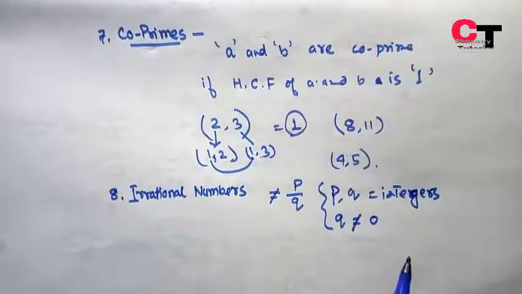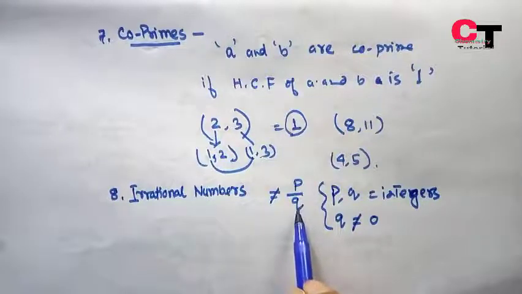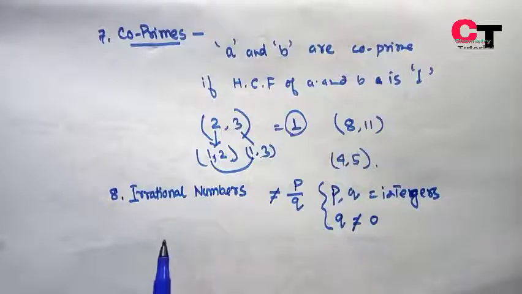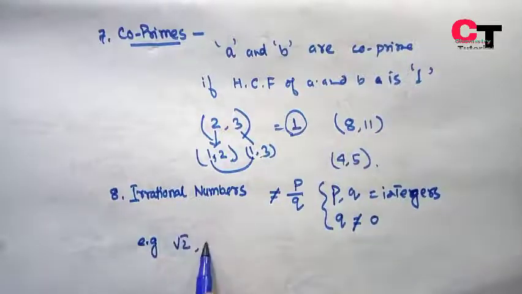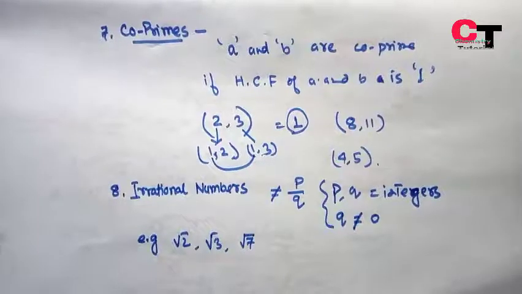All the numbers which cannot be expressed in the form P by Q are called irrational numbers. For example, you can take root over 2, 3, 7. These are irrational numbers.